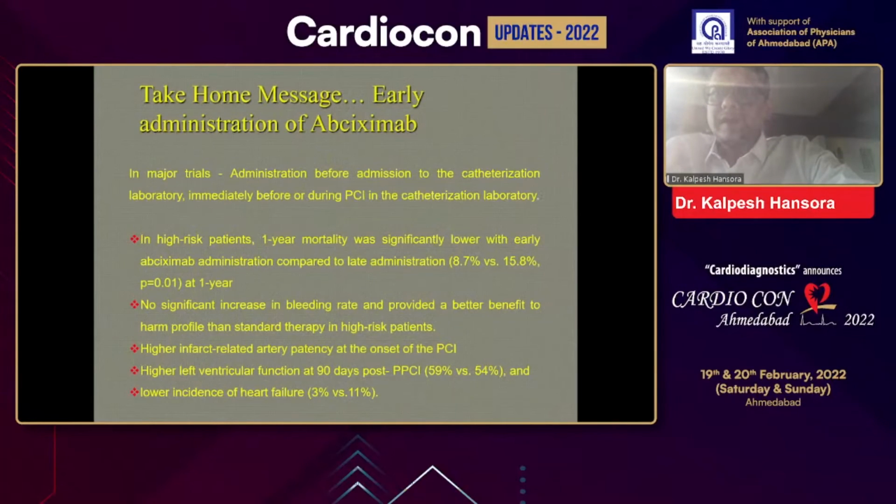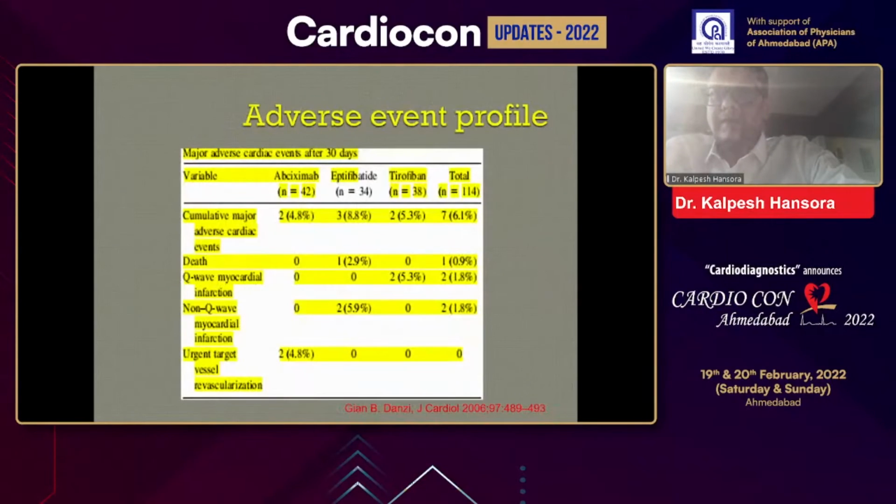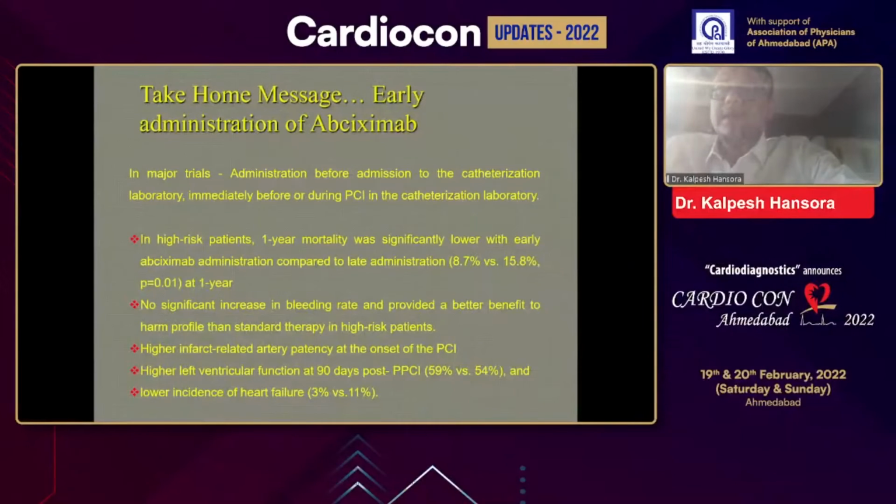And adverse profile: if you look at the safety profile, the cumulative major adverse outcome was equal in all three GP2B3A inhibitors. So the take-home message: early administration of abciximab in high-risk patients, 1-year mortality was significantly lower with early abciximab administration as compared to the late. There is no significant increase in bleeding rate, and it provided a better benefit-to-harm profile than standard therapy in high-risk patients. It gave higher infarct-related artery patency at the onset of PCI, higher left ventricular function at 90 days post PCI, and lower incidence of heart failure.